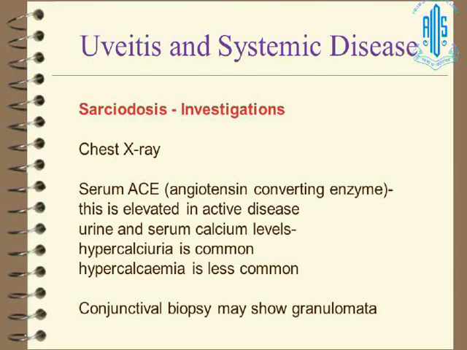This is a very big misconception. What our experience says is that an ACE level above 100 should be taken with serious note, but less than 100 you should investigate like CT chest, abdomen to look for lymph nodes. Mantoux, as Dr. Jha was discussing, definitely a negative Mantoux is a good marker in favor of sarcoidosis in comparison to tuberculosis. But even sarcoid can have 5% Mantoux positivity.